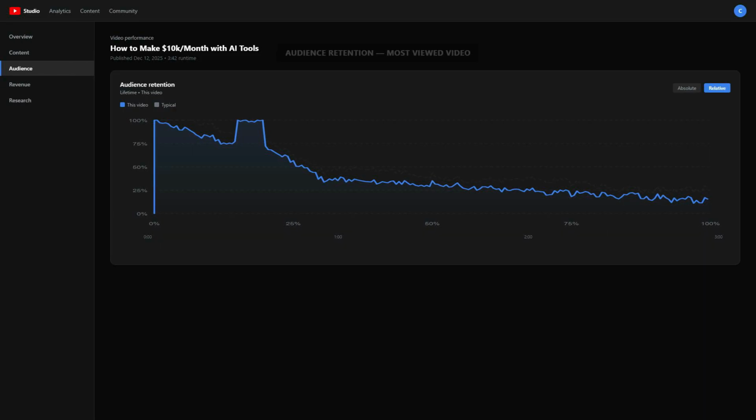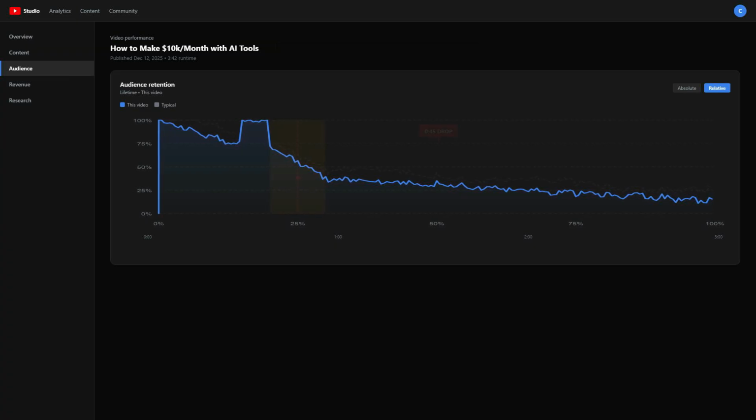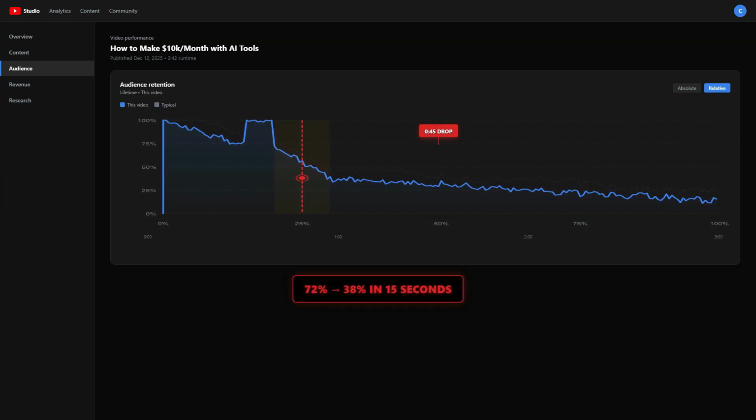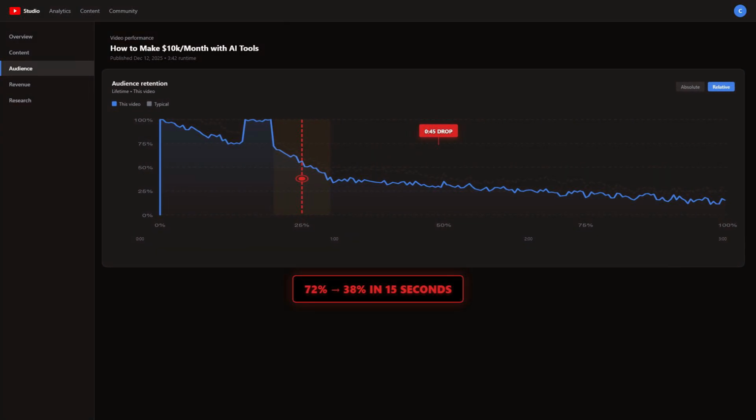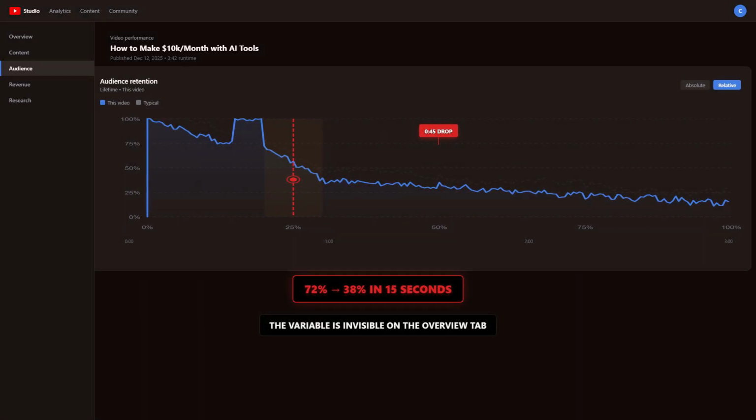Most creators assume RPM is a content problem. Bad niche, wrong topic. So they pivot endlessly, chasing the RPM dragon while revenue stays flat. The bottleneck isn't your niche. 3 channels in the same niche can have RPMs of $8, $22, and $65. The variable splitting them is invisible in YouTube Studio. You must dig 2 layers deeper.